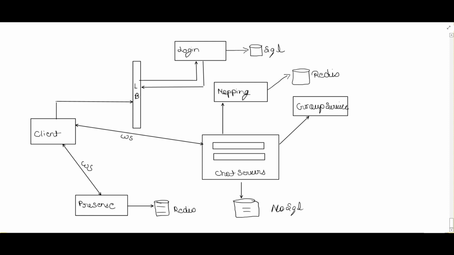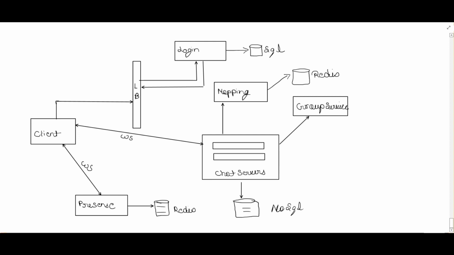Now let's understand one more time how the flow will work. First the client will send the request to the load balancer. Then the load balancer first authenticates the user and returns the details of whichever chat server is free. Then the client connects to that particular chat server and sends the messages to it. The chat server talks to the mapping service. The mapping service reads this DB, and whichever other user is connected to that particular chat server, the messages will be dropped to that chat server, and from that server the message will be delivered to that particular user.